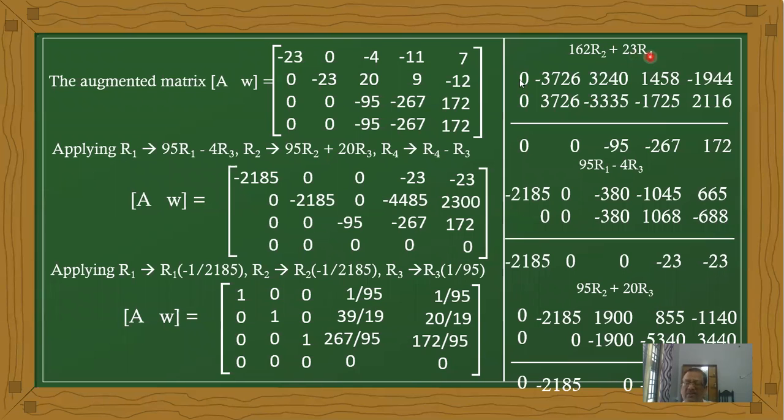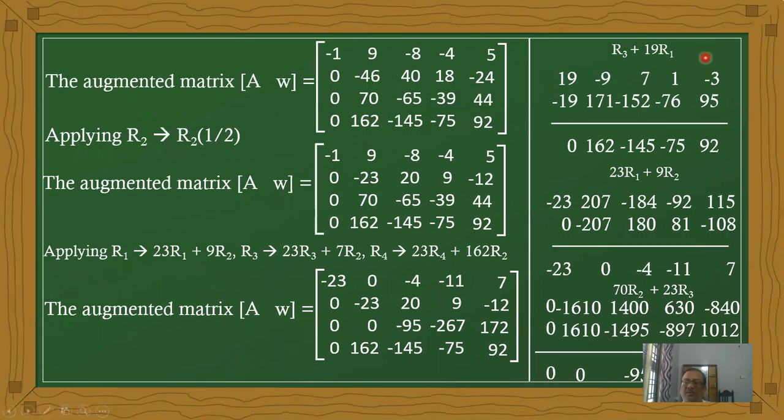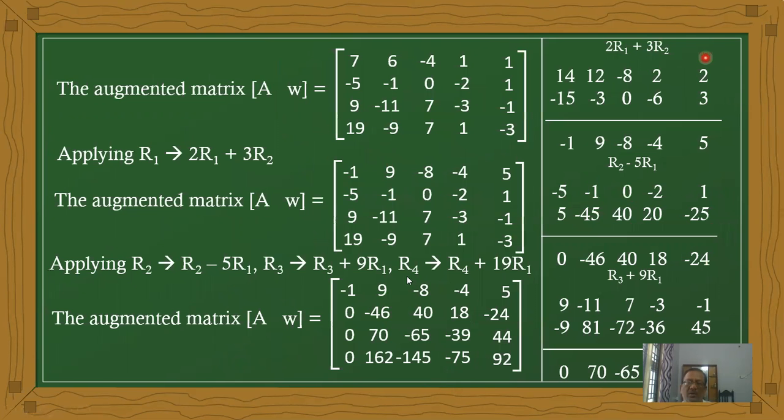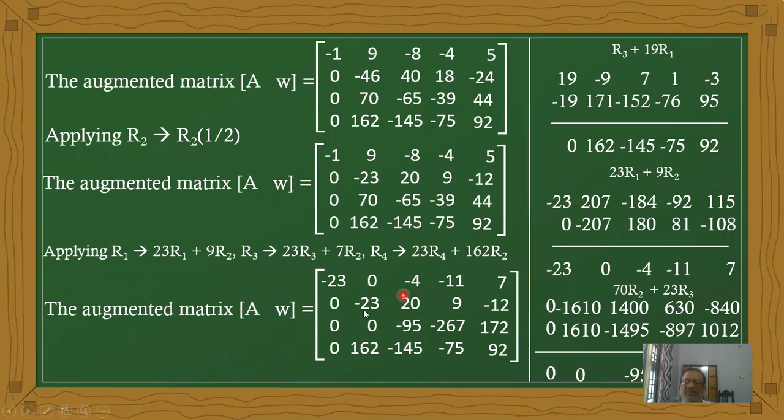The values are now 162 times. Here both values are there now.